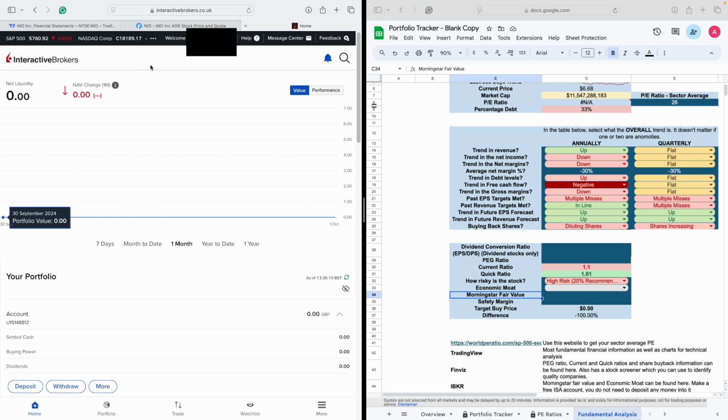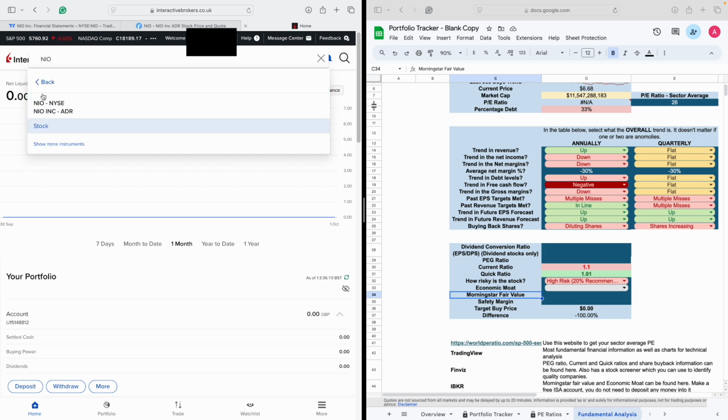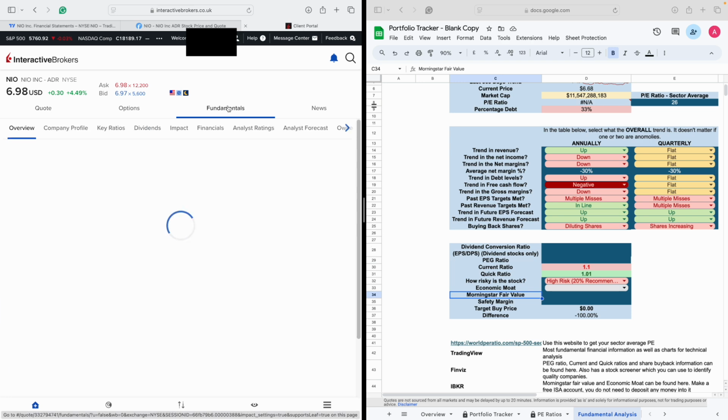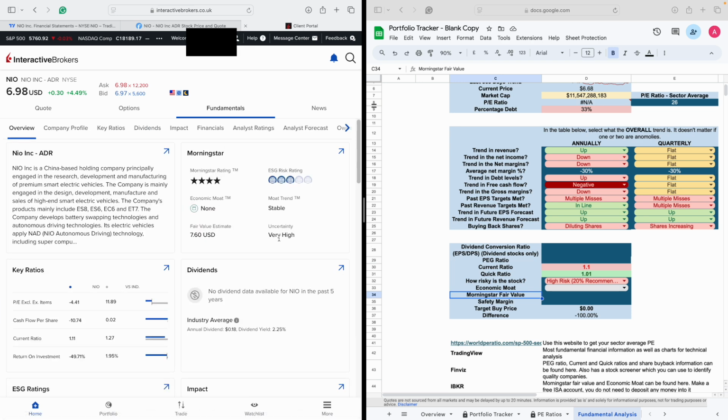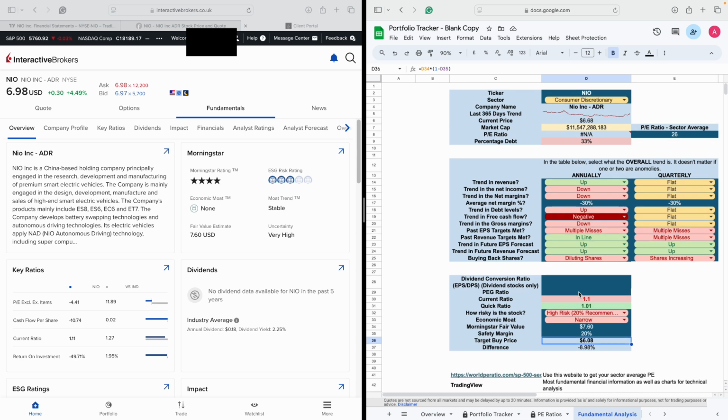So if I go on the IBKR and if I search for NIO, if I click on fundamentals, they're saying that the fair value is $7.6. And in terms of the economic moat, it's got none. So I'll just put that down as narrow. And because it's a high risk stock, I want a 20% safety margin. Meaning, if you were following just Morningstar, then $6 would be a fair price to buy at.